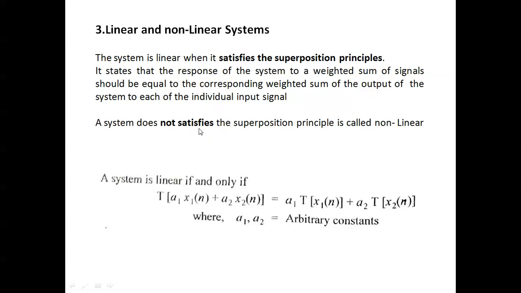And linear and non-linear systems. A linear system is nothing but one that satisfies the superposition principle. So what is the superposition principle?